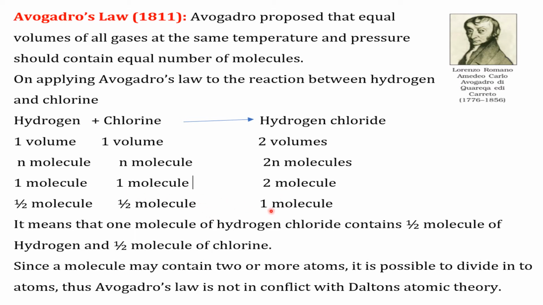So to get one molecule, one half molecule of hydrogen combines with a half molecule of chlorine. So it means that one molecule of hydrogen chloride contains a half molecule of hydrogen and a half molecule of chlorine. Since a molecule may contain two or more atoms, it is possible to divide into atoms. Thus, Avogadro's law is not in conflict with Dalton's atomic theory.